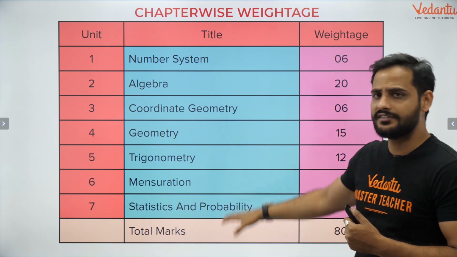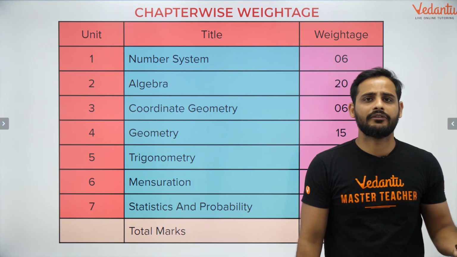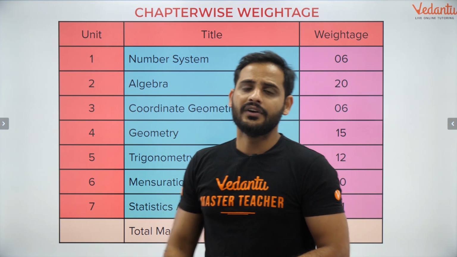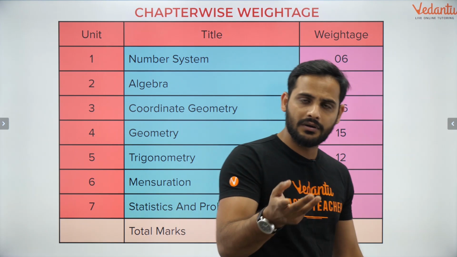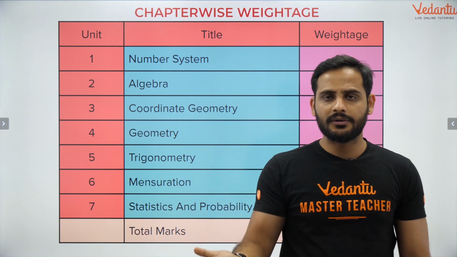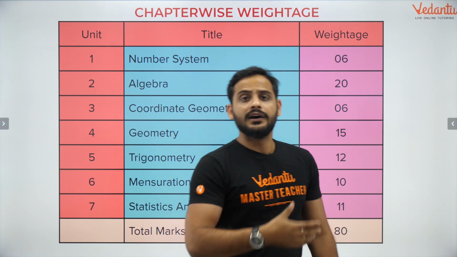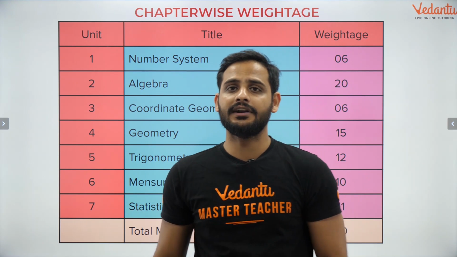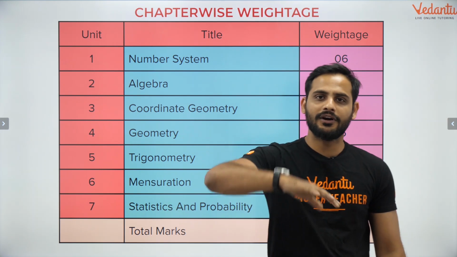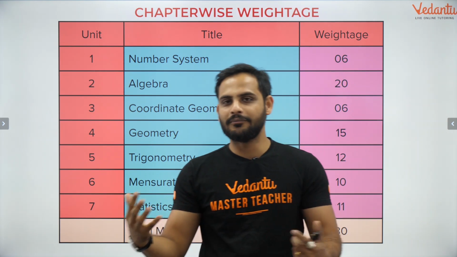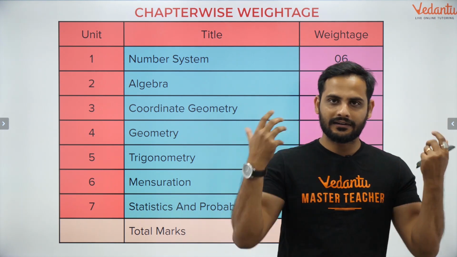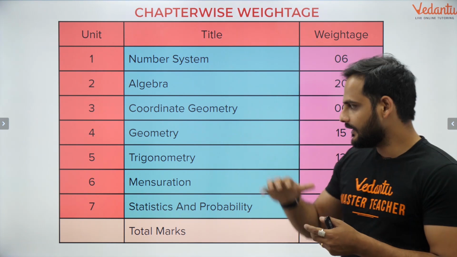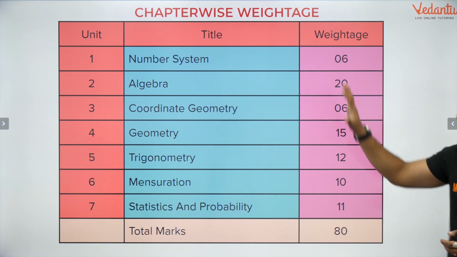Then probability is the easiest chapter there. Just one formula, number of favorable cases upon total outcomes. So in this part, bachcho, the two dice problems are very important. Two coins problem is also very important. And that also is very important, that probability of not happening of an event is 1 minus probability of happening of an event. So these are some of the important parts which you should be realizing. Okay, so these will all constitute your whole part.